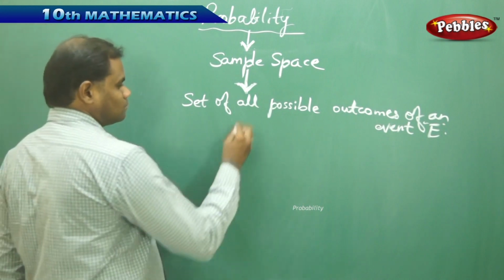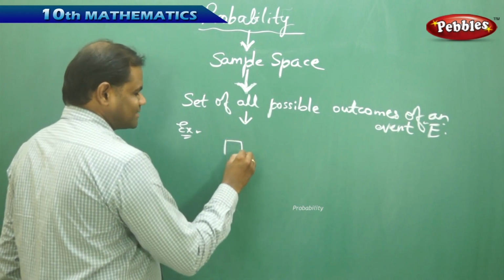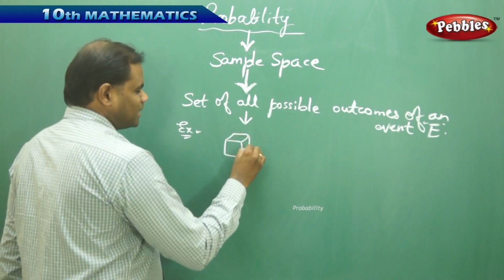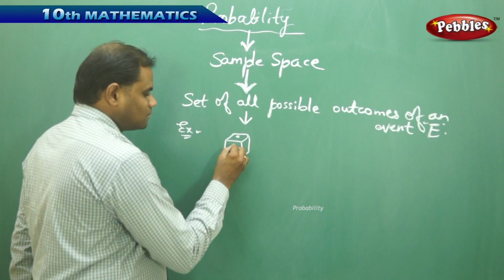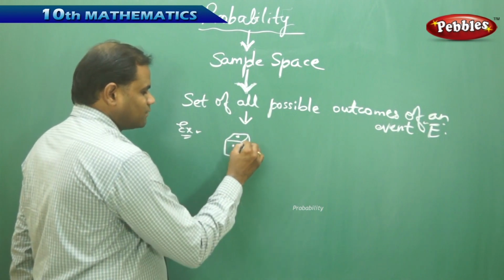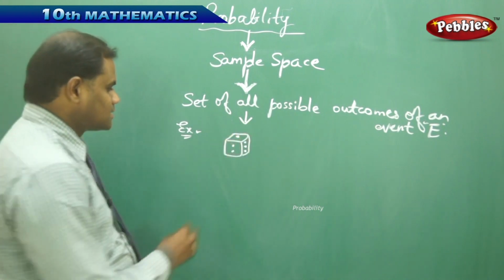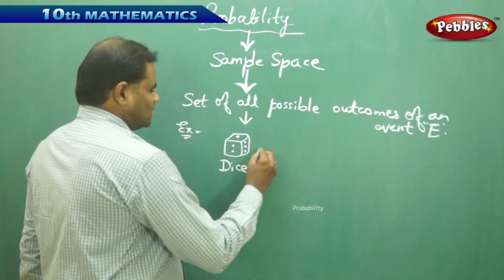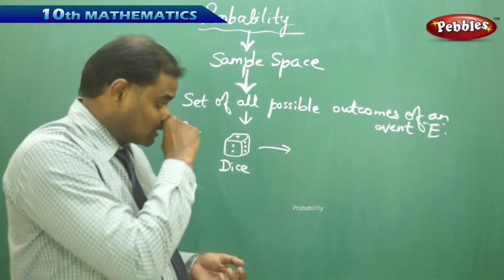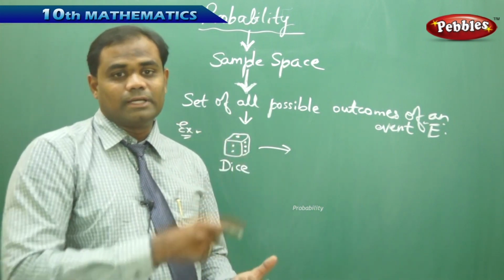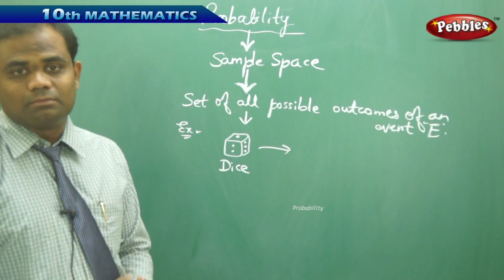Say for example, we all know what a dice is. Usually we use this dice in playing a game where you have one dot, and then two dots, and then three dots, or 4, 5, 6, etc. So in this dice, the set of all possible outcomes when I throw a die is that I may get a 1 on the top, a 2 on the top, a 3 on the top, a 4, 5, 6, anything on the top. But I cannot get a 7 on the top.